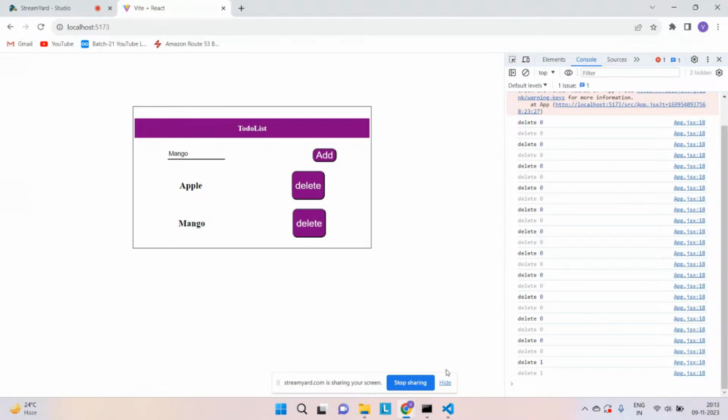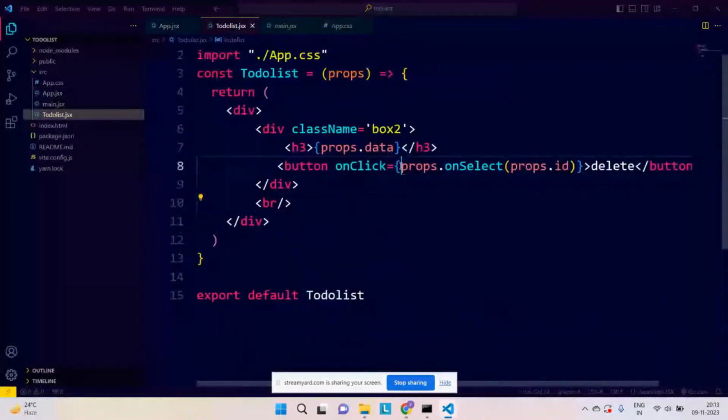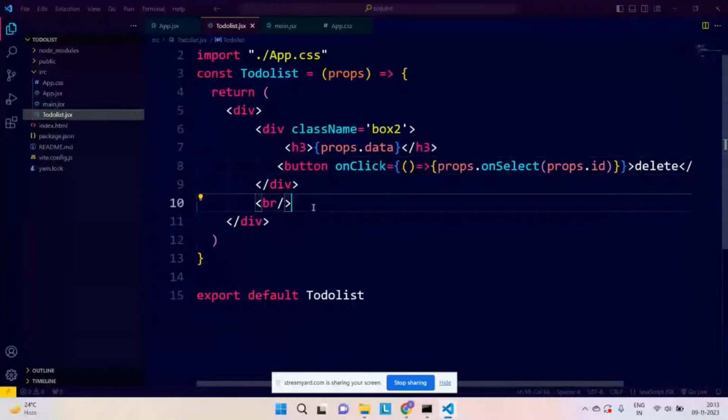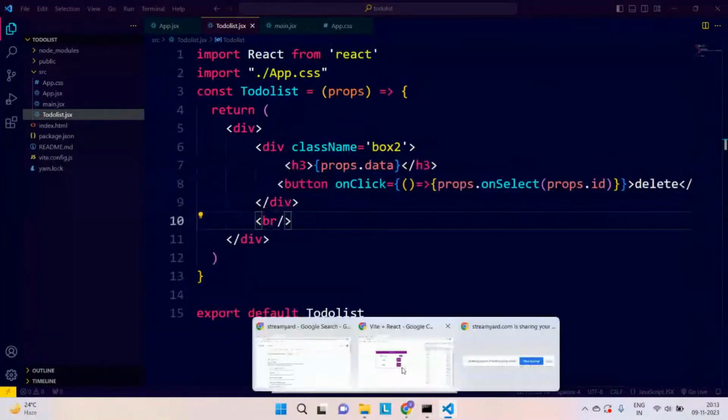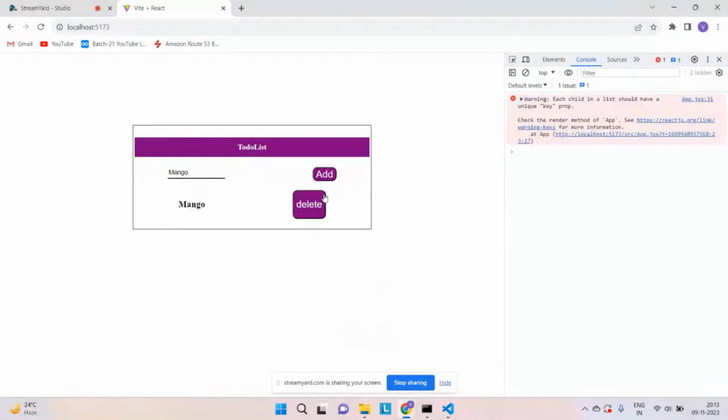So I don't want it to happen. For that, we need to call it as a callback so it will not get called multiple times. We just need to do this particular thing. Now if I refresh and try to add mango and click on add, I get a warning that each of my keys should have a unique property.